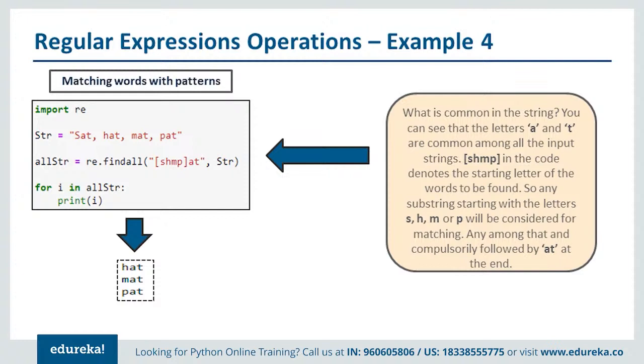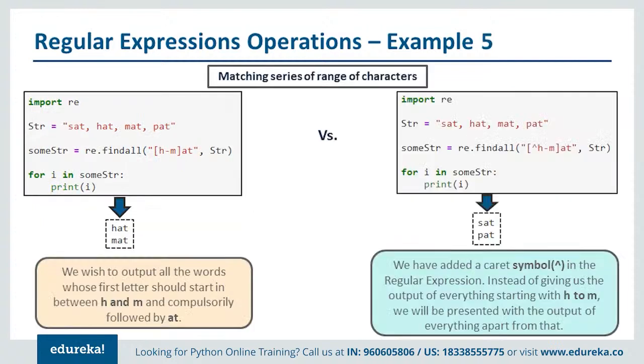So you can give multiple matching patterns if you want to search for multiple values. You can also give a range of characters, because at times you may not be able to go through the different matchings one by one. Now in this case I'm saying that if the character lies between H and M, I'm going to pick that up. So hat and mat are picked up there, but we can also use the caret symbol, which will do the reverse of this. In this case, a character which is not between H and M will be picked up and given back to you.